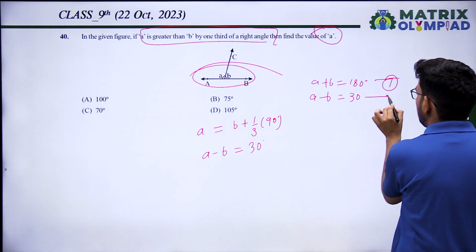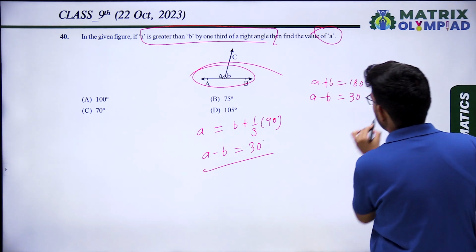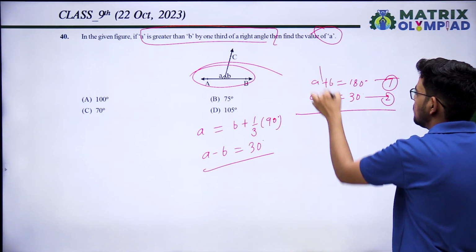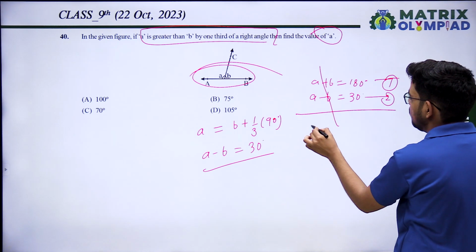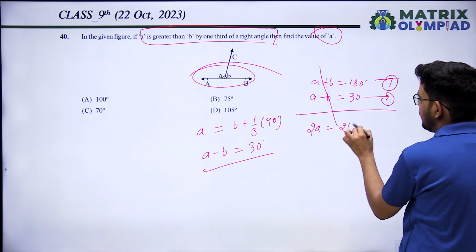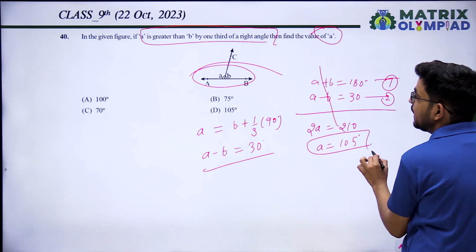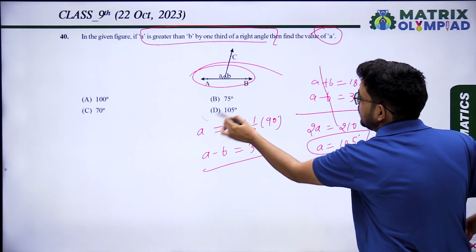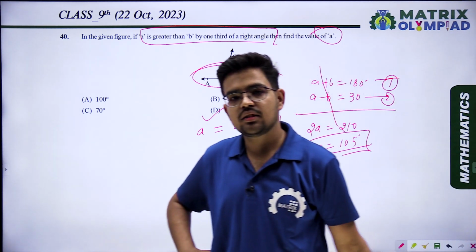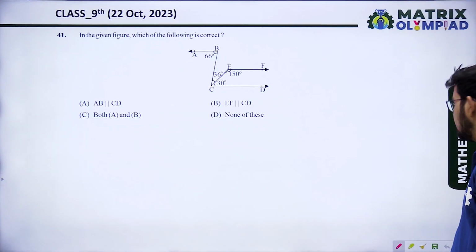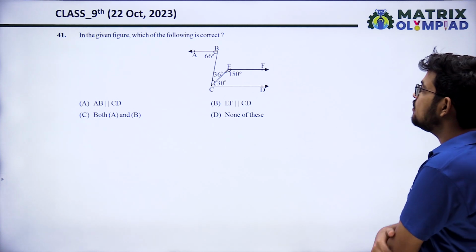This one is according to the given conditions, and the earlier one came from the linear pair of angles. So when we simplify it, we can add. B minus B cancel out. 2A equal 210, A equal 105 degrees. So angle A will be option D. 105 degrees is the correct answer. Next question, in the given figure, which of the following is correct?